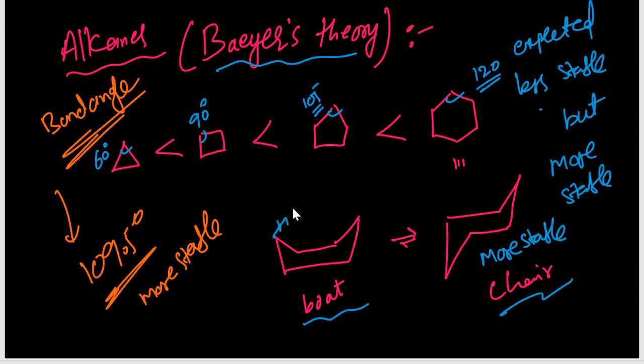Here hydrogens are there. This hydrogen and this hydrogen have repulsions. Okay. So these both are eclipsed form. So eclipsed is less stable than staggered. Here each carbon is different. There is no bond angle strain, there is no torsional strain. So maximum strain is less. That's why more stable. So here one point is important. If the bond angle variation is more, then it is less stable. So here the bond angle is 109.5. It follows tetrahedral geometry. Okay, whenever 109.5 is there, that is more stable. That point only is important here.